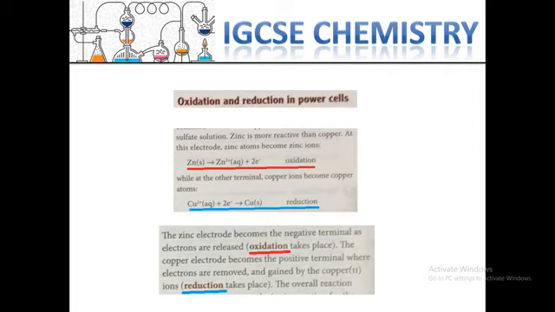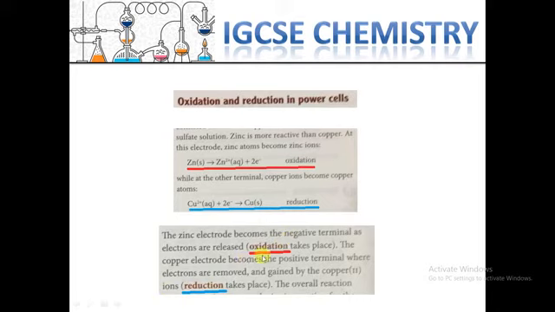And oxidation and reduction in a power cell. Here they just use a power cell as an example to explain more about oxidation and reduction. Oxidation is losing electrons, like the zinc, and reduction is gaining electrons. So the copper electrolyte becomes the positive terminal, where electrons are removed and then gained by copper ions.